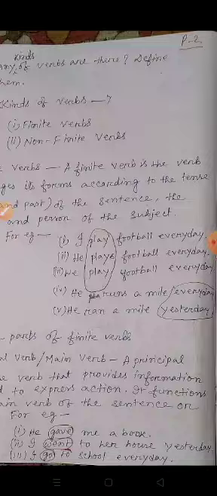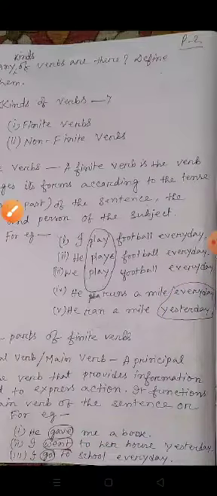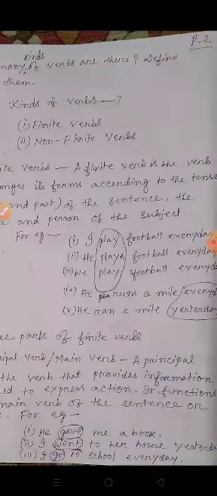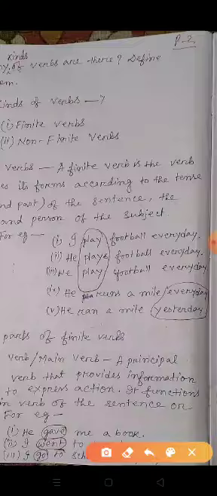After this, he runs a mile every day. He ran a mile yesterday. Here the difference of time, or tense, has been shown. Runs means it is a habit of his, that's why I have written he runs a mile every day. He ran a mile yesterday means he already ran and is not going to run today or tomorrow. It happened, that's why I have written yesterday and ran.